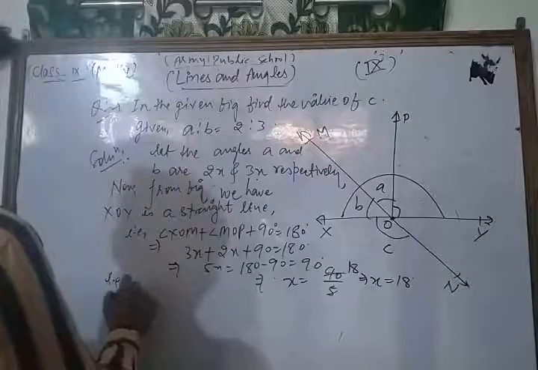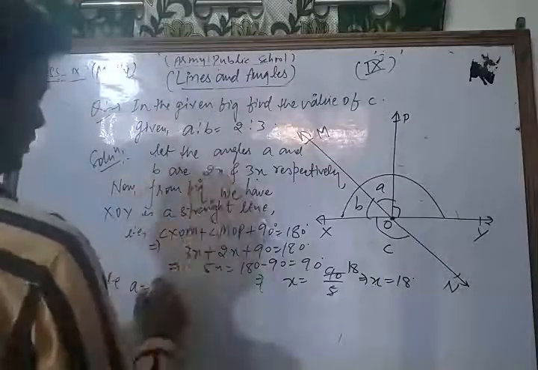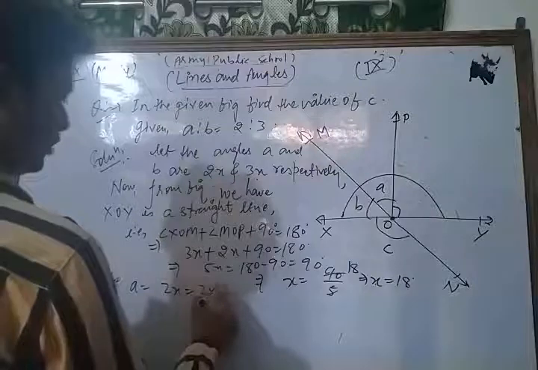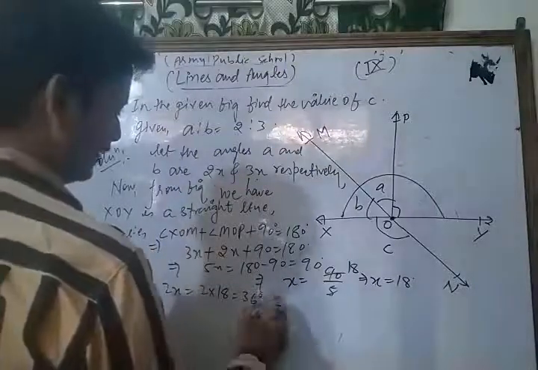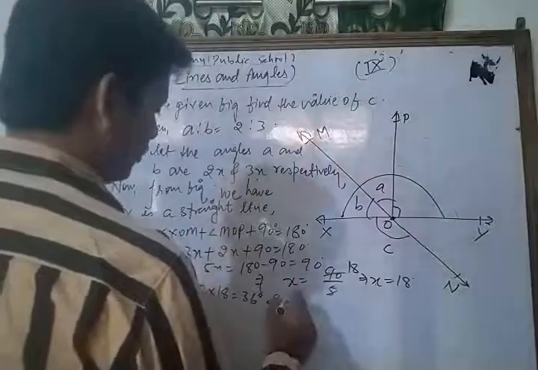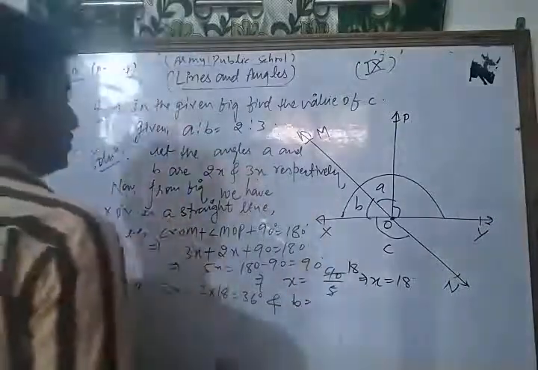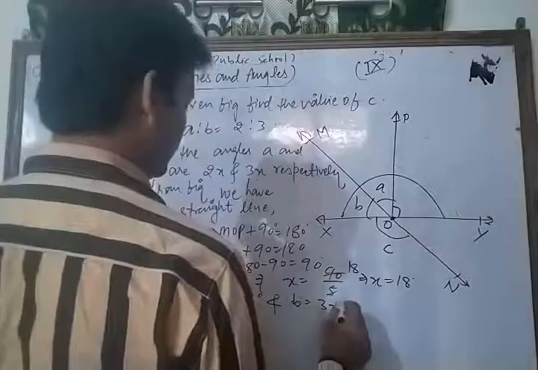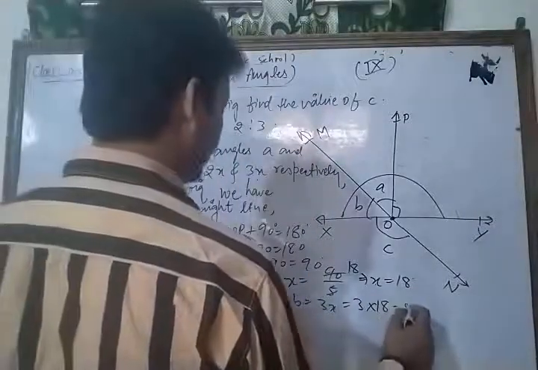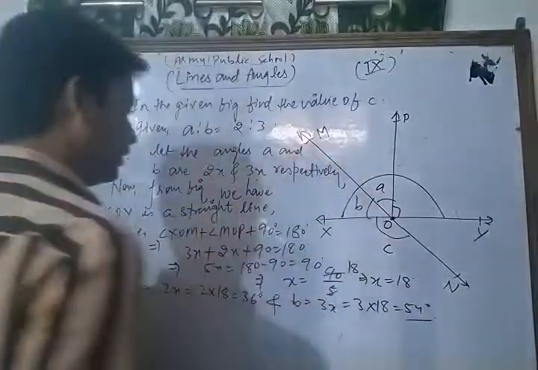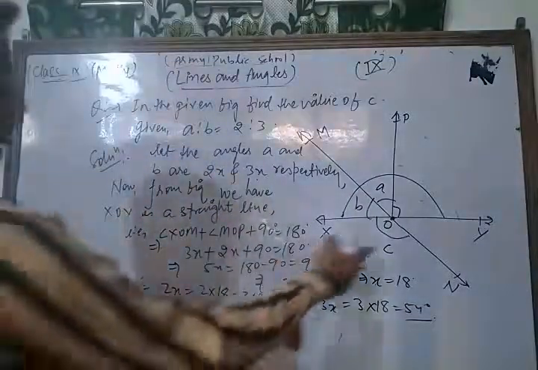Now angle A is 2x, that is 2 into 18, which is 36 degrees, and the value of angle B is equal to 3x, which is 3 into 18, that is 54 degrees. Okay. Now again from the figure we find the value of C.